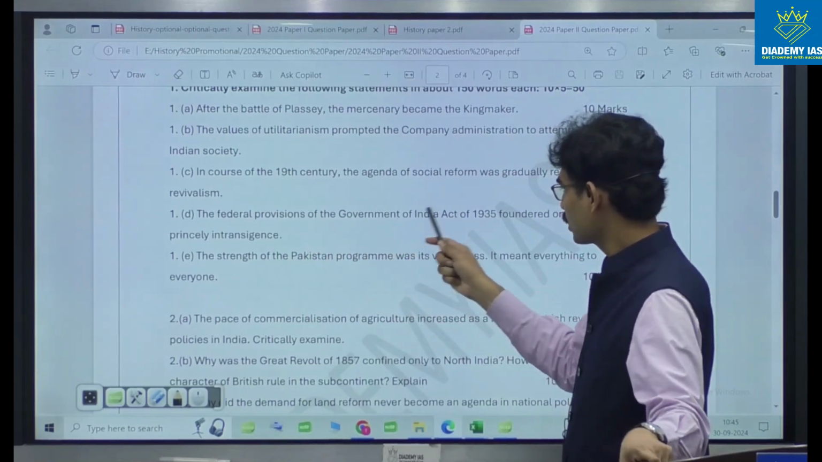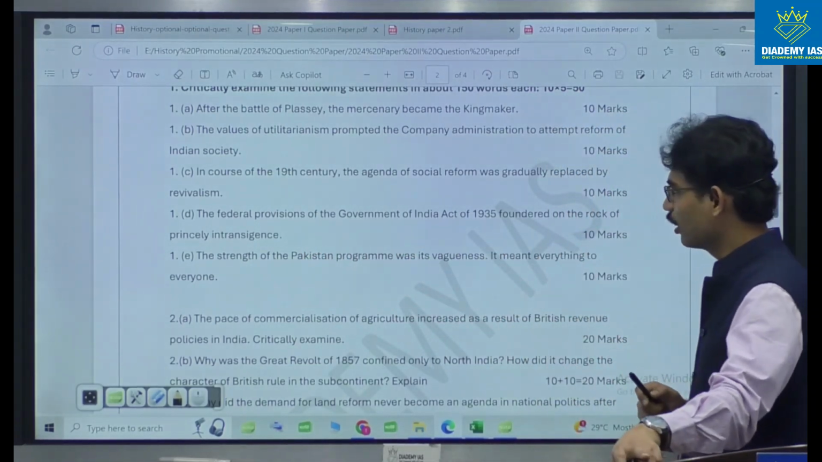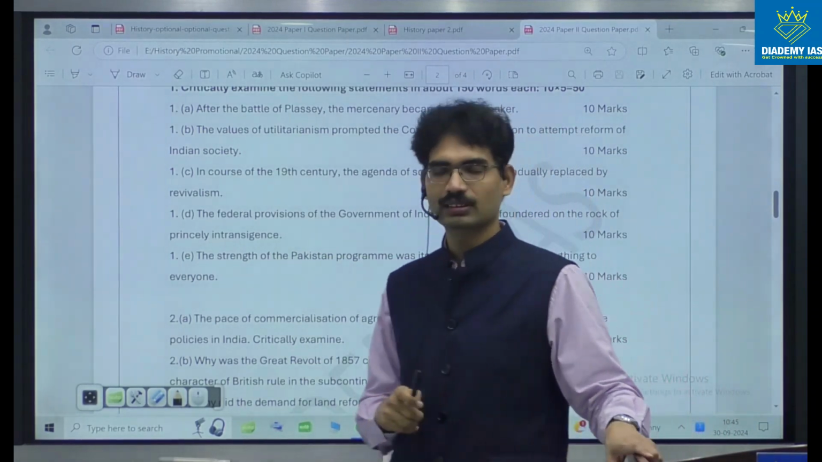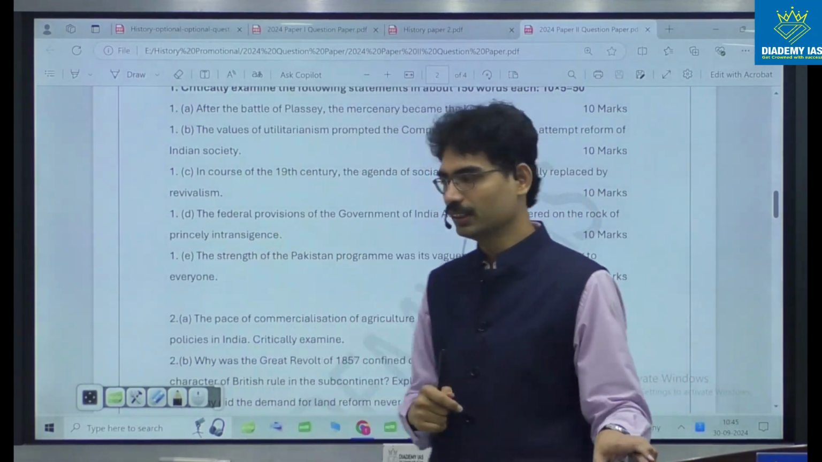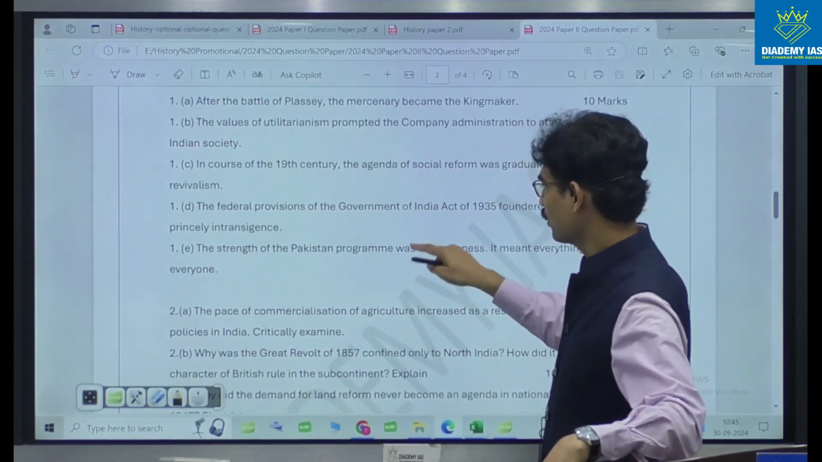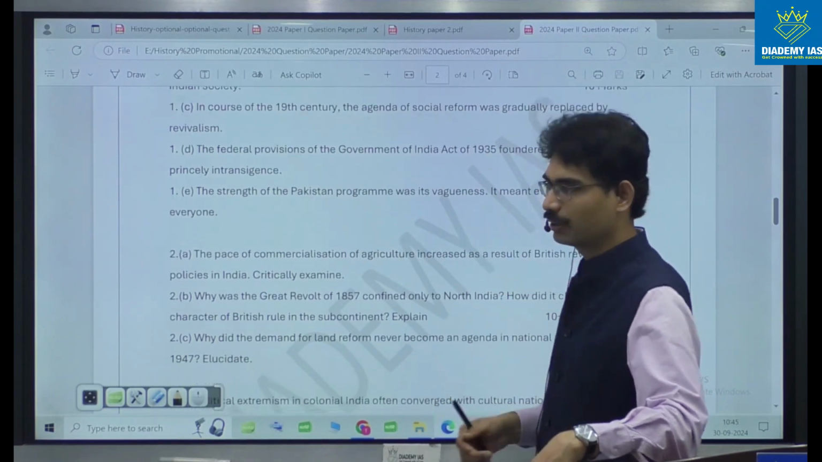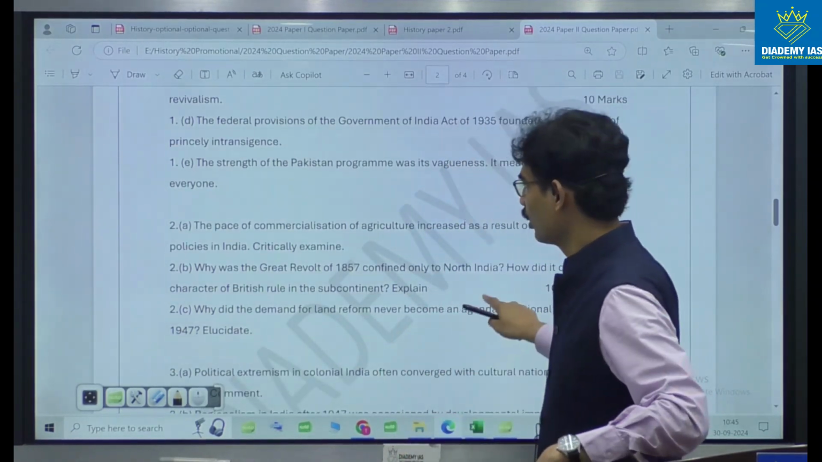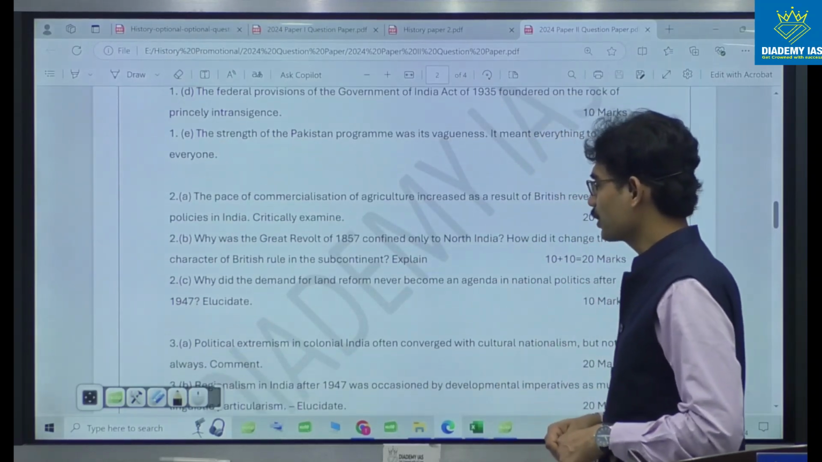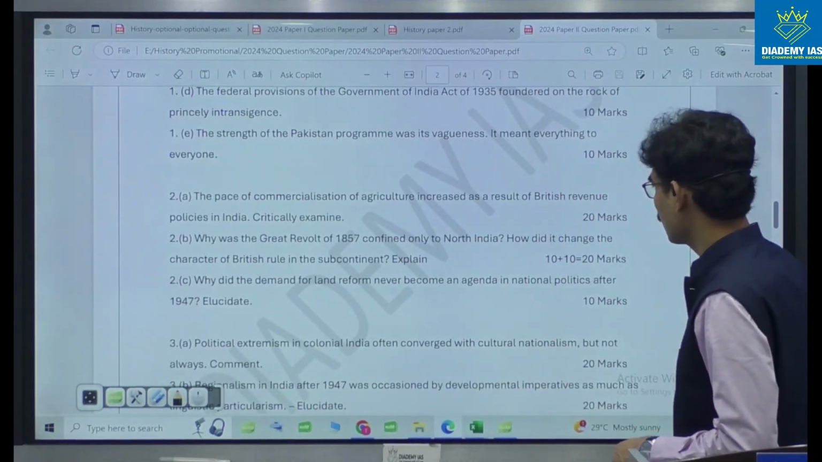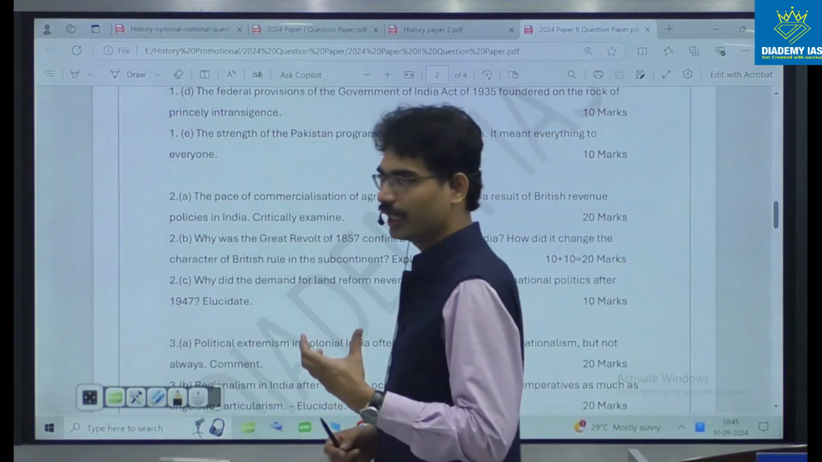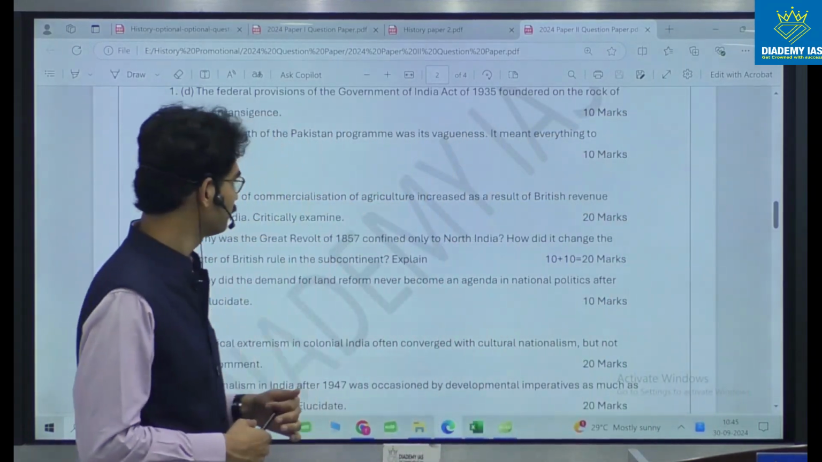The Federal Provisions of Government of India Act founded on the rock of princely intransigence. This is related to the 1935 Act. Strength of the Pakistan program was its vagueness. It meant everything to everyone. Partition related. The pace of commercialization of agriculture increased as a result of British revenue policies in India. Economic angle, commercialization.